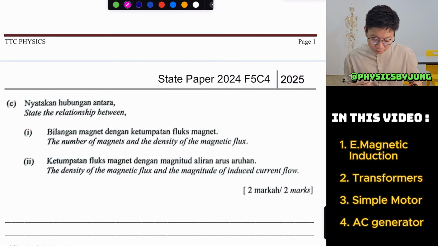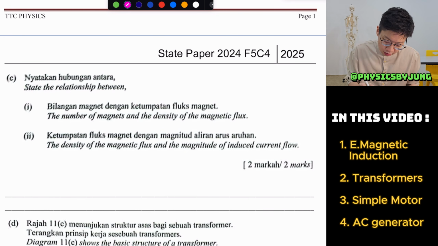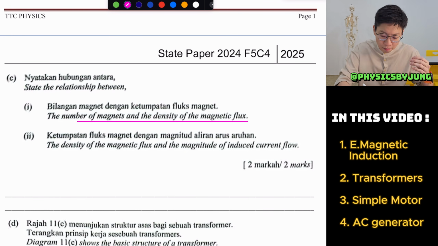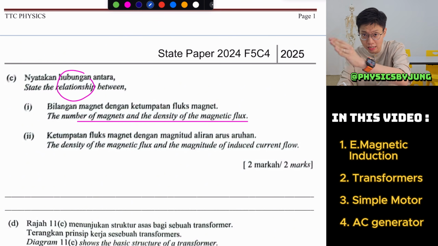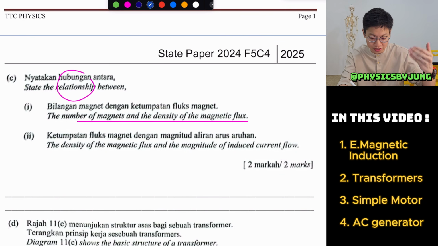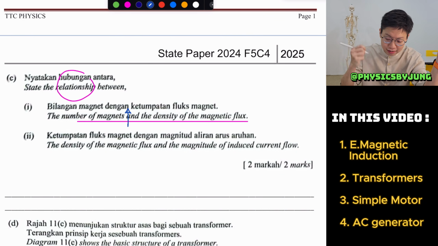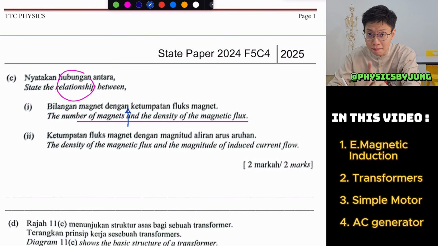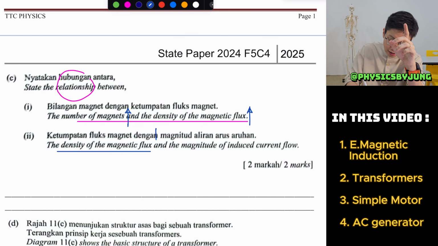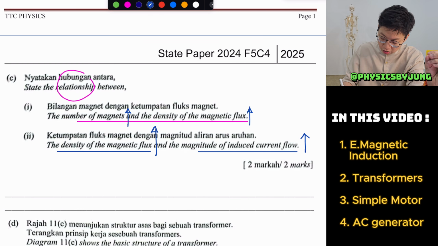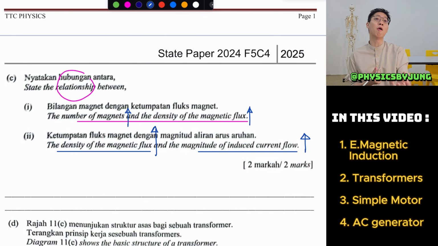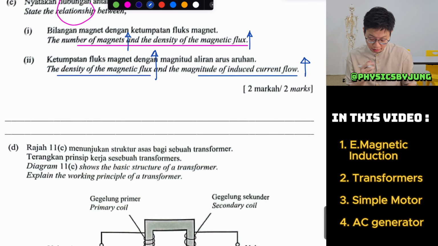Okay, so I'll skip that part of the writing. The number of magnets and the density. Come on guys, very simple one relationship. You just have to tell me as this increases, that increases or decreases. So when my number of magnets increases, the density of the magnetic flux will definitely increase. And when the density of the magnetic flux increases, the magnitude of the induced current will also increase, because if you have more magnets, you have more cutting, more change of magnetic flux, so you will produce more induced current.